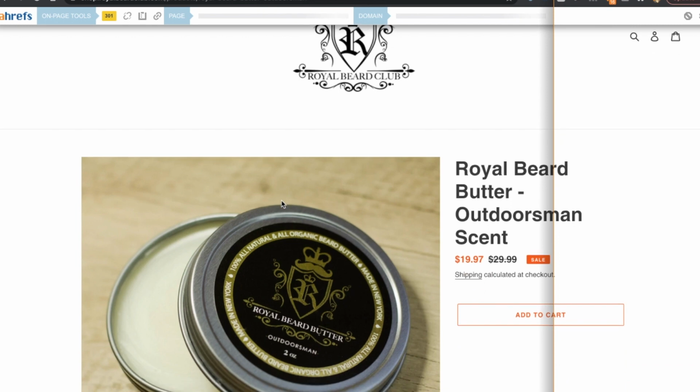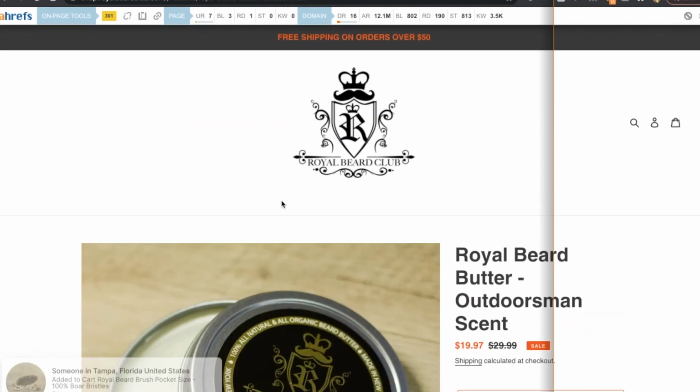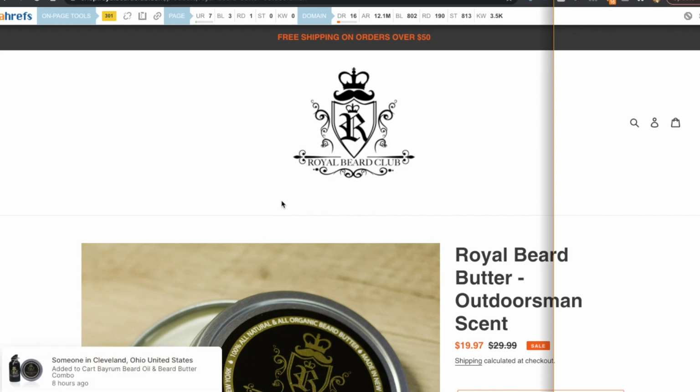It's going to open up the Shopify store. And right here, you can make your decision to now buy a beard conditioner for your beard. You see how that works? That's leveraging organic search traffic. It's getting your website and your blog to work for you. This is evergreen. So now that these blog posts start ranking and educating the consumer, the traffic starts coming over to your site organically. This is not paid ads. This is just organic search.